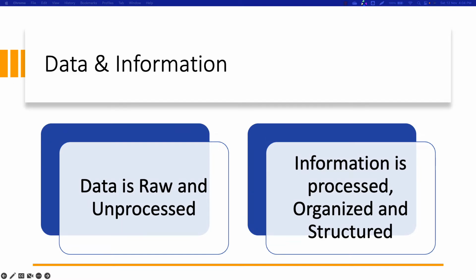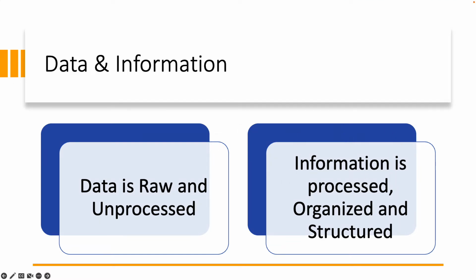As a data scientist, or a person who is interested in data science, it's always important to understand the difference between data and information. One thing you always have to remember is that information always relies on data. So let's get started and understand what exactly data is.